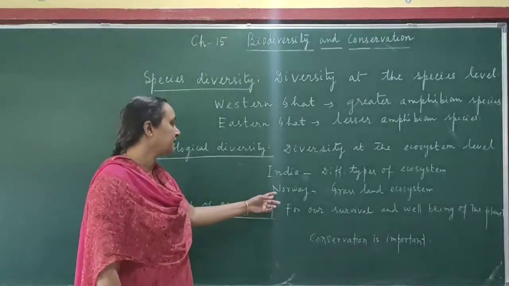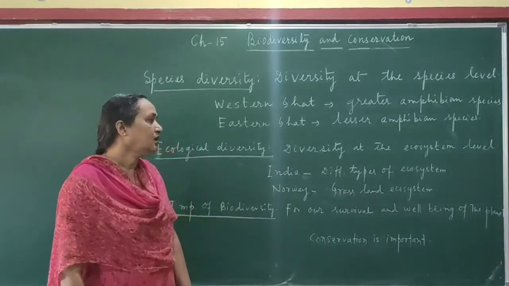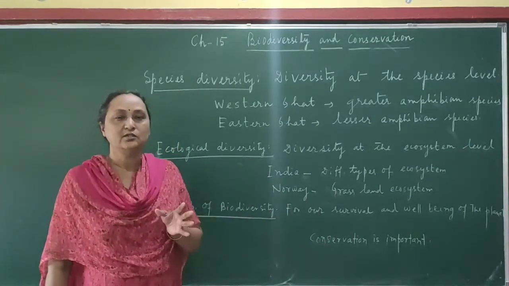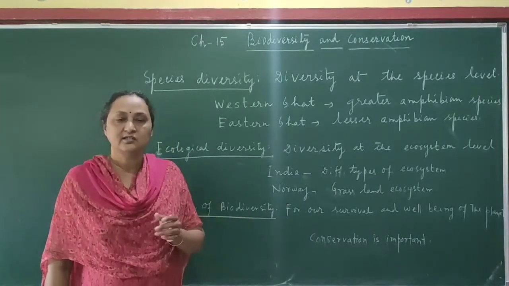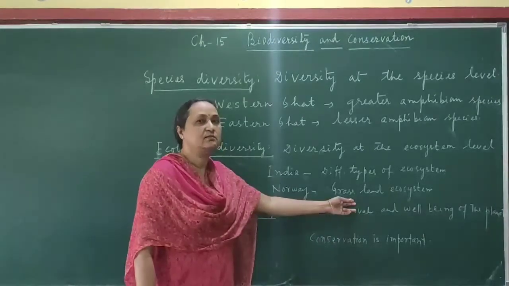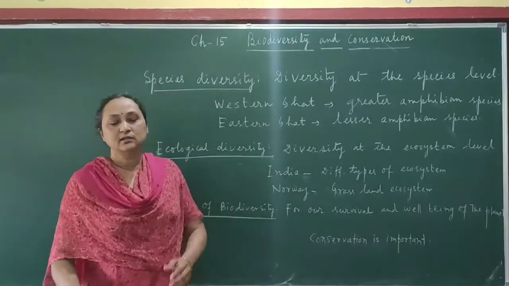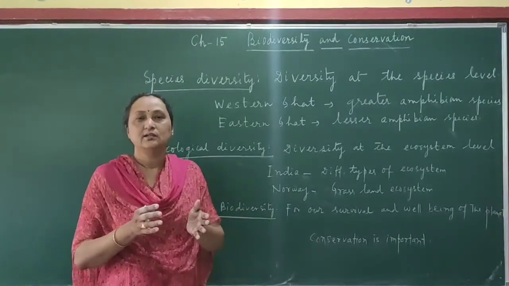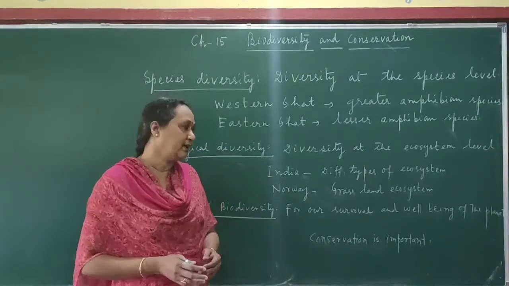But for example, suppose you take the country Norway, where the climatic condition is not as suitable or favorable as it is in India, and among the ecosystems there is the grassland ecosystem. Naturally, when the number of ecosystems is less, then the biodiversity will also be less.